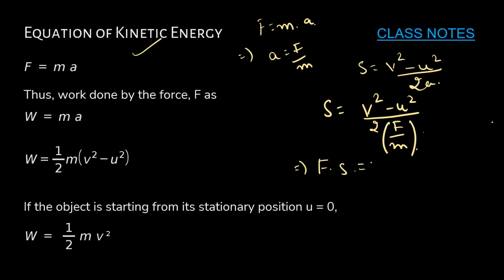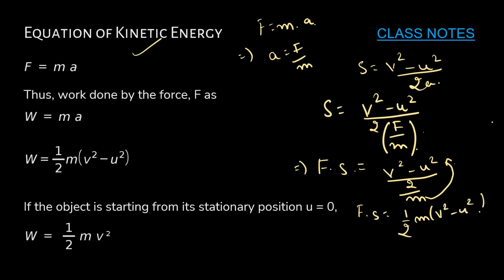It goes into multiplication because here it is in division. F into s is equal to v square minus u square upon 2 by m. So m will go in the numerator. So f into s is equal to half m into v square minus u square, and this is nothing but the kinetic energy. This is a type of work done. So work done is equal to half into m into v square minus u square. This is how we derived it.